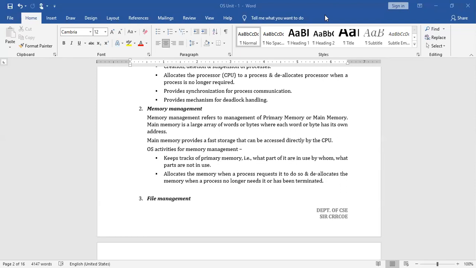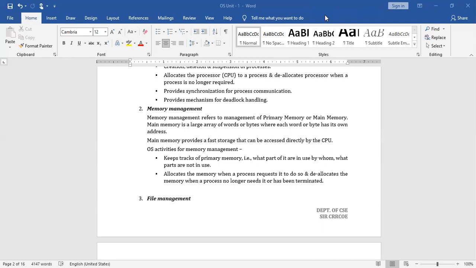Now, what kind of activities does the operating system perform when it deals with memory management? The first point is it keeps track of primary memory, that is, what parts of it are in use by whom, and what parts are not in use. So always it keeps track of information. Suppose at this particular moment two processes are executing.